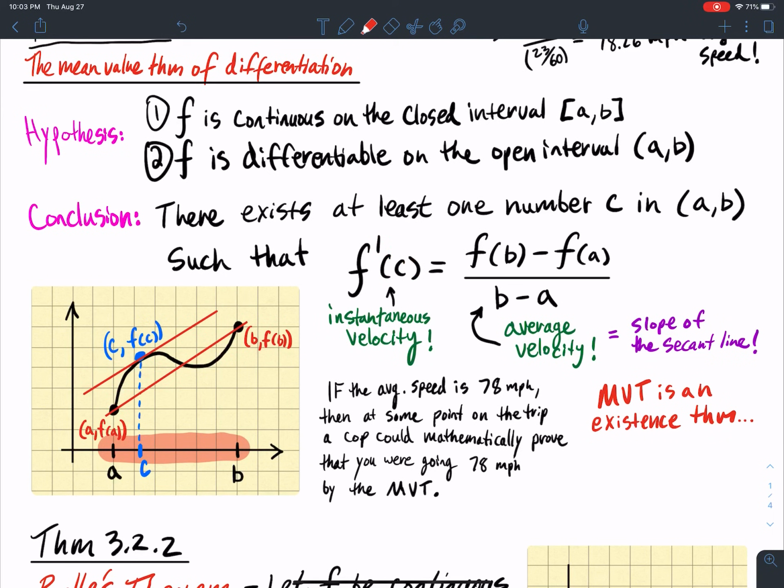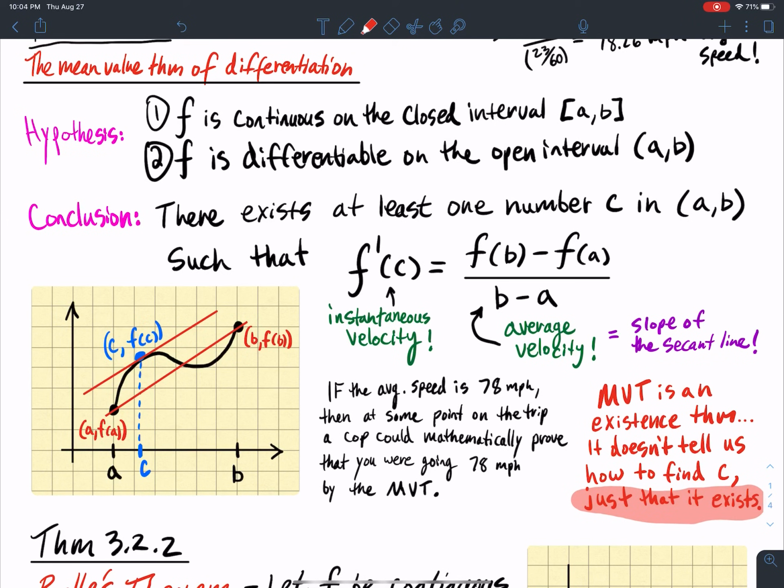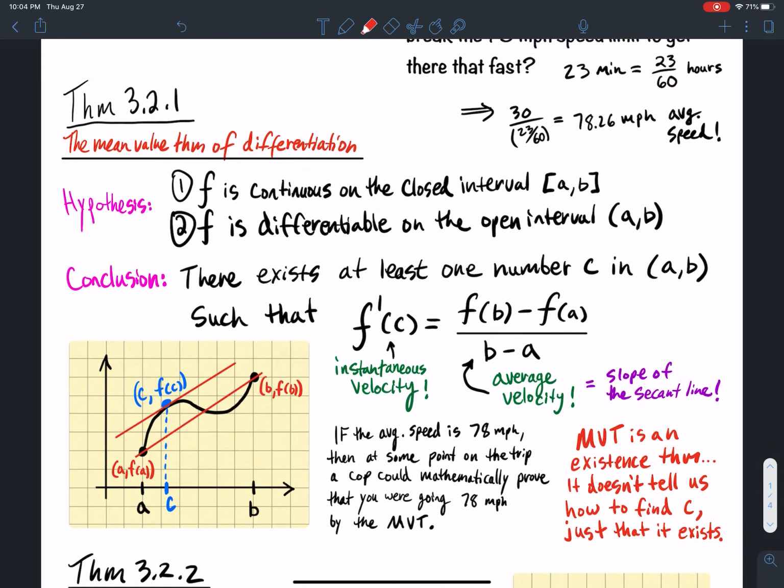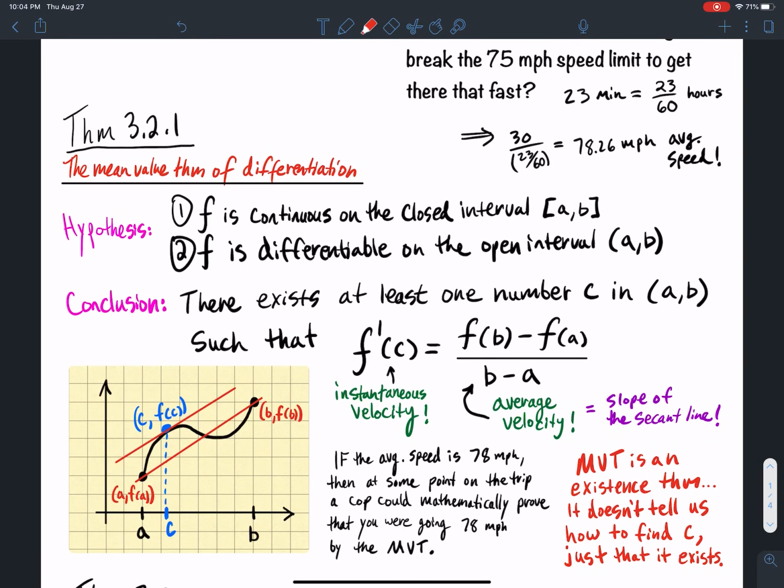So it's an existence theorem. It doesn't tell us what the C is. It just guarantees you that there's a C between A and B such that it exists. So it doesn't tell us how to find C. All it does is say that that C exists. Okay? So that's where we'll leave it, and then we'll talk about another important theorem in another video.